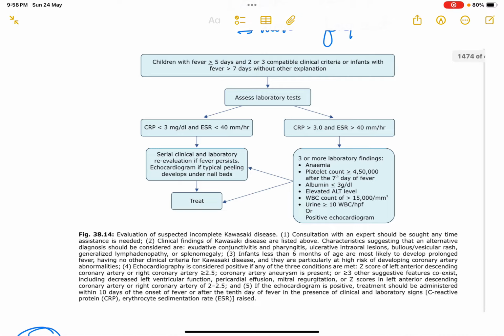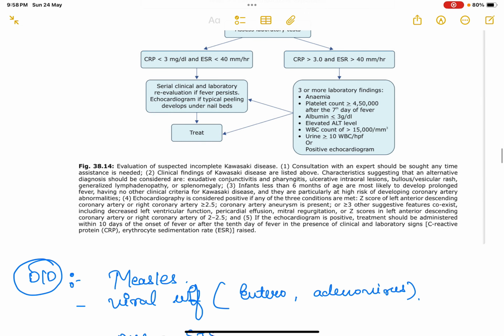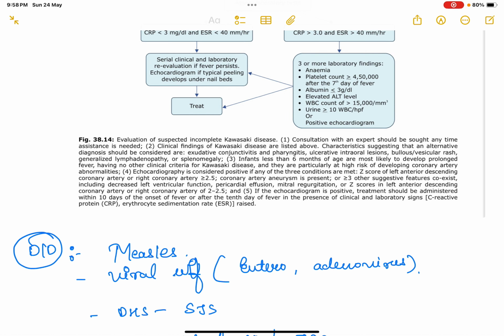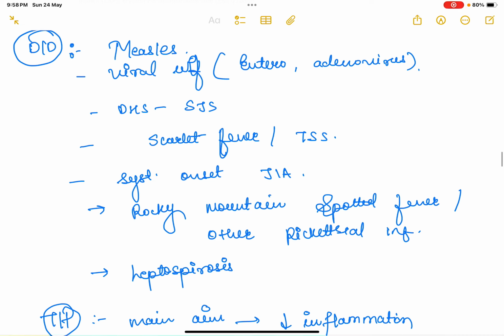Okay, and if the echo is positive, we have to administer treatment within 10 days of onset of the fever, or after the 10th day treatment could also be administered if there is presence of clinical and lab signs. Okay, so what are the differential diagnoses of Kawasaki?